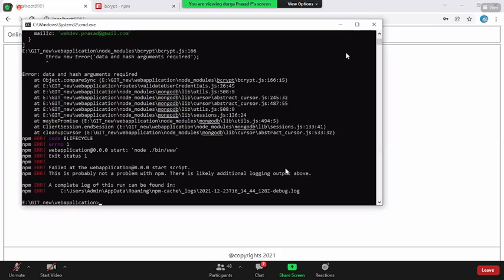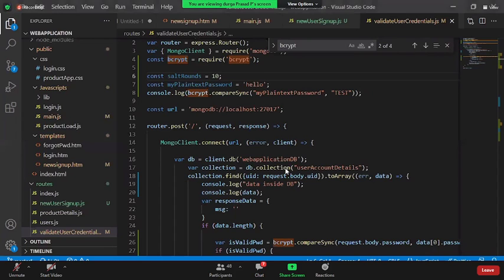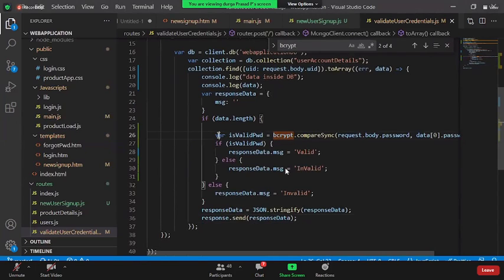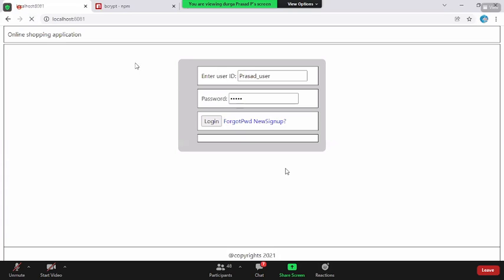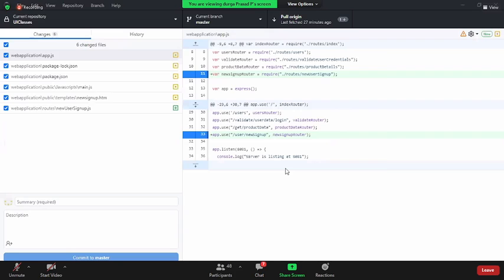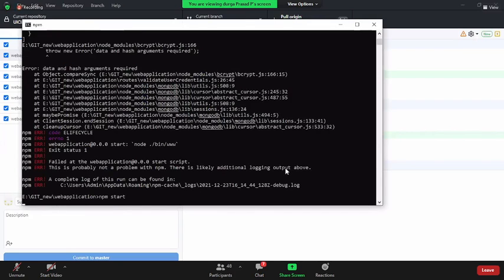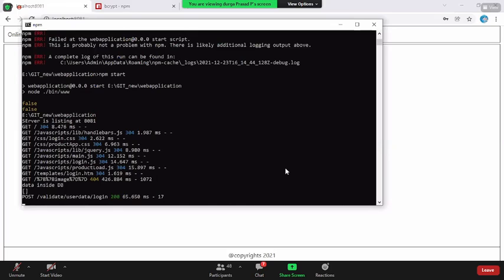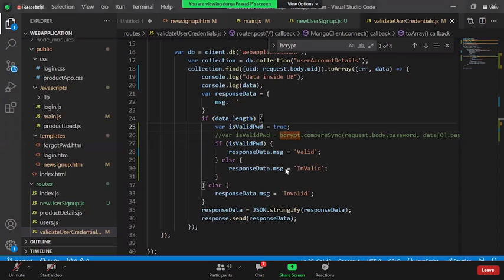Come on. How can this get through this error? Okay. What if I now it is working good. You know, the reason is it is coming as empty.